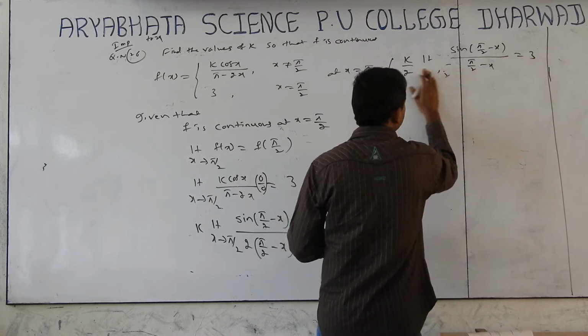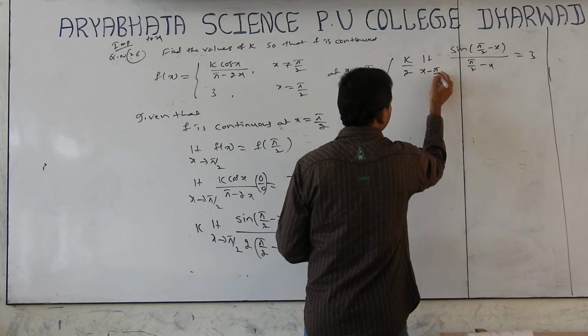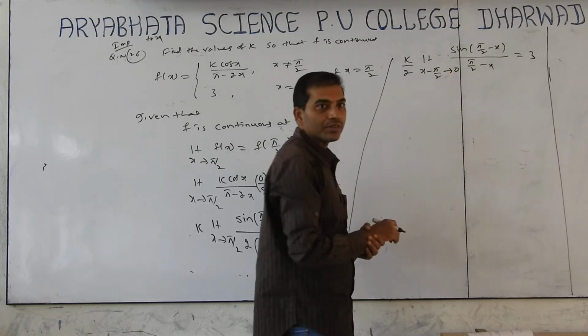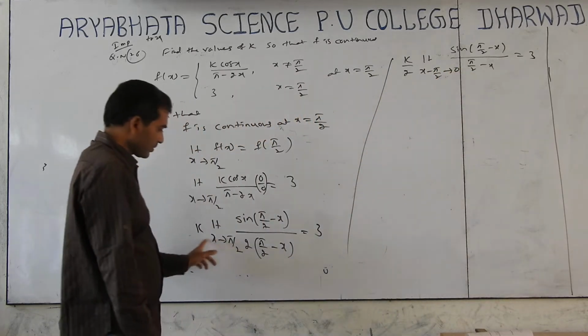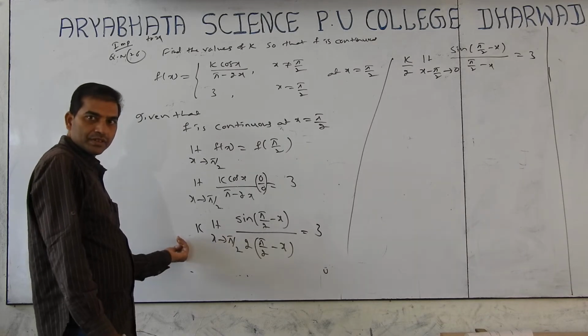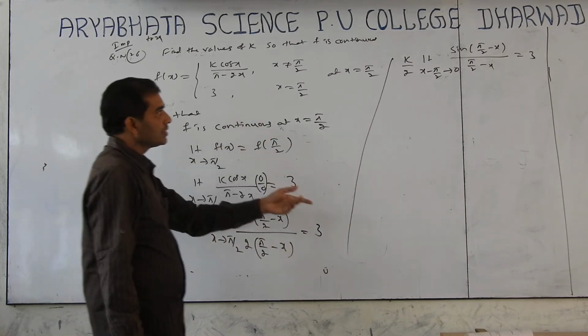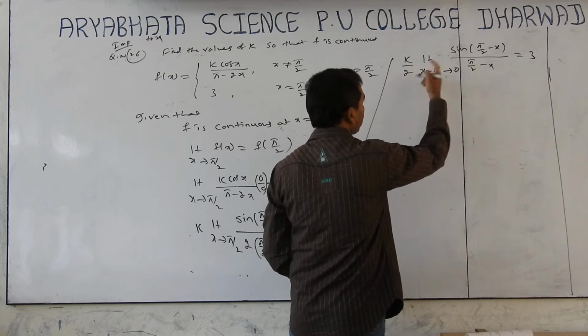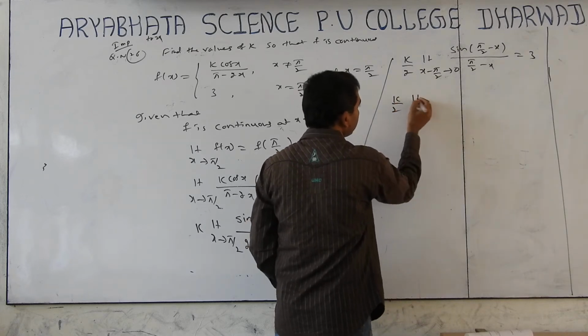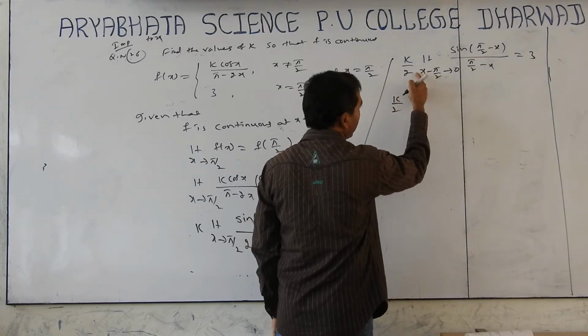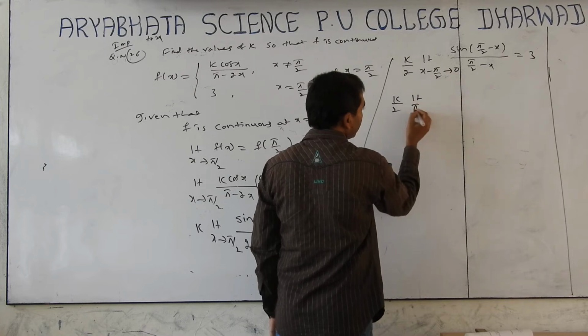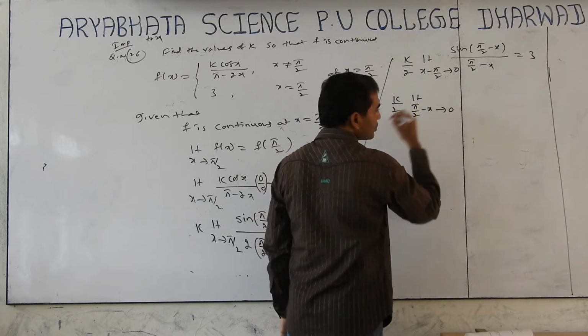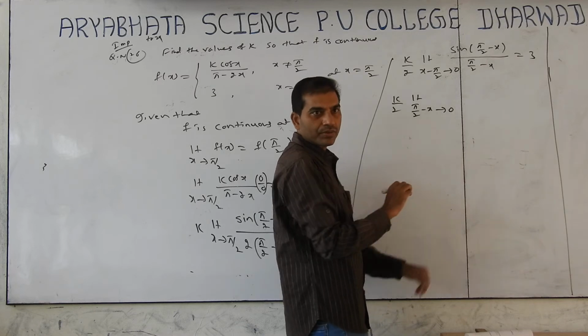X minus pi by 2 tends to 0. When you multiply by minus on both sides, we get pi by 2 minus x tends to 0. Minus 0 is 0.